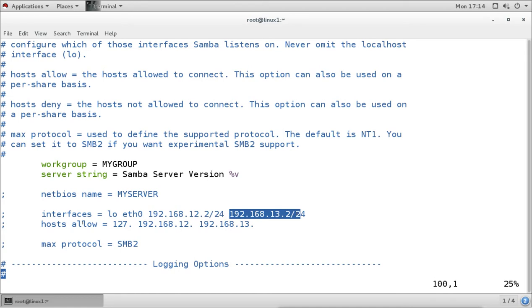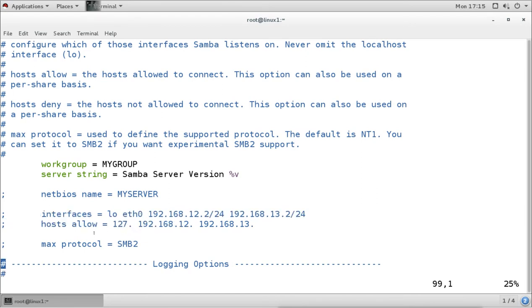So if we want, we can go on to select this. Then this option is for the Samba protocol version. If you want to enable protocol version 2, it will go up to protocol version 3 here. But if you want to reduce it, you can enable this option. We have only a single interface, so I'm not going to enable this. But if you like, you can enable this.